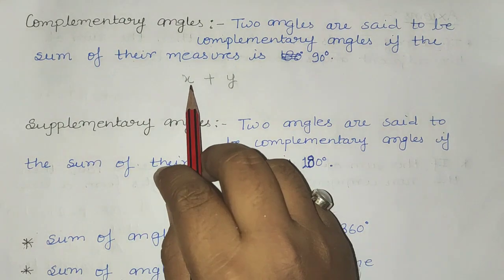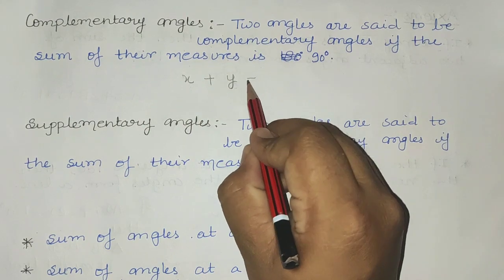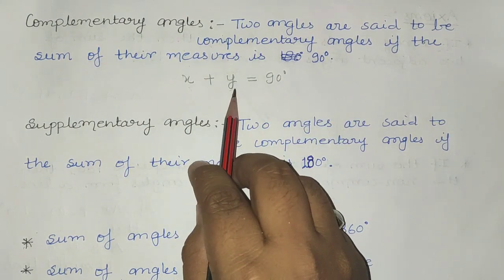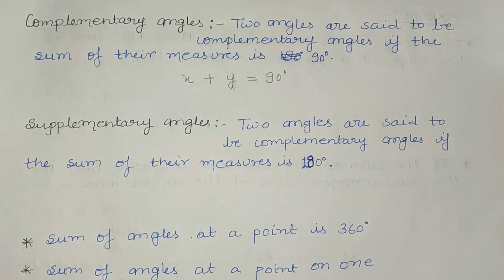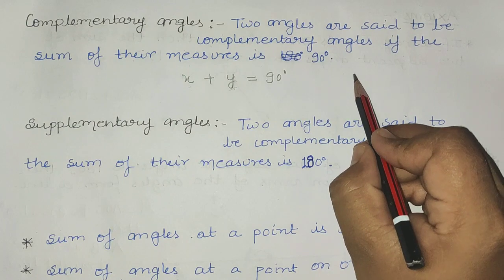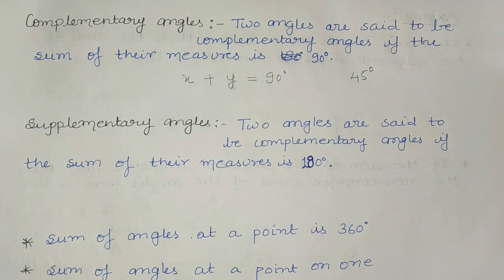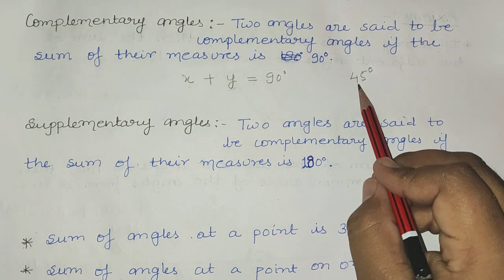If their sum is 90 degrees, then these angles are called complementary angles. For example, if one angle is 45 degrees, then what will be the complementary of 45 degrees?